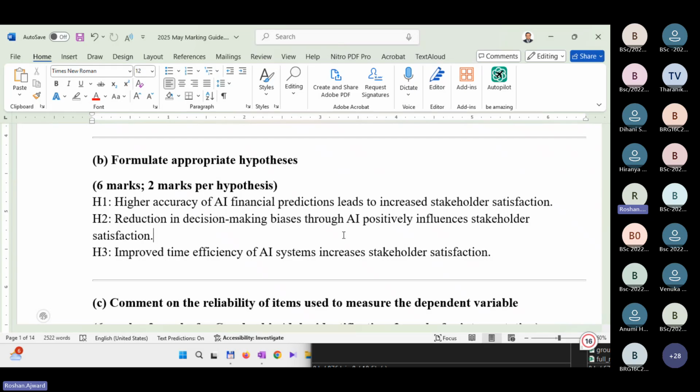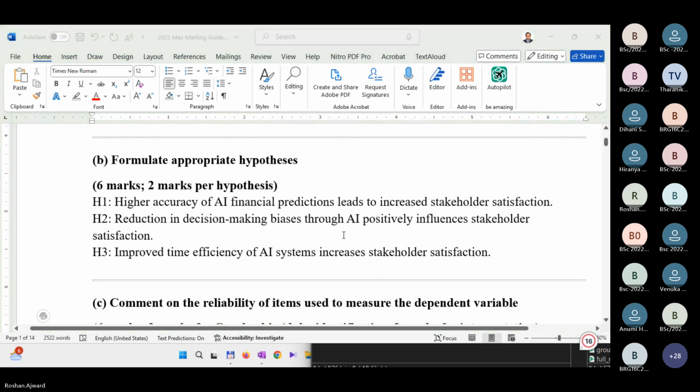So I expect that when you write the exam, you have to state the significant impact. Tell the independent variable and the dependent variable. Tell that there is a significant impact. Okay. Good point.